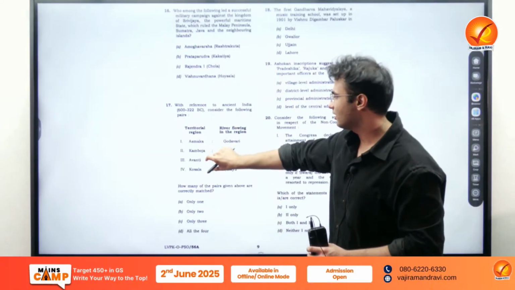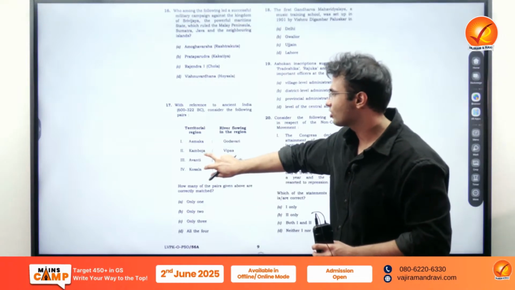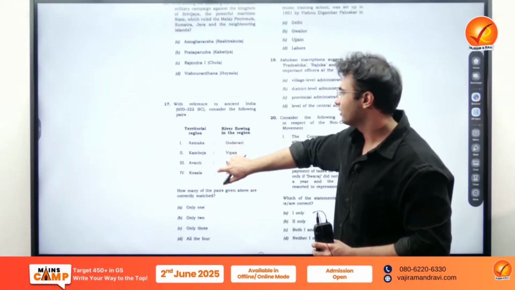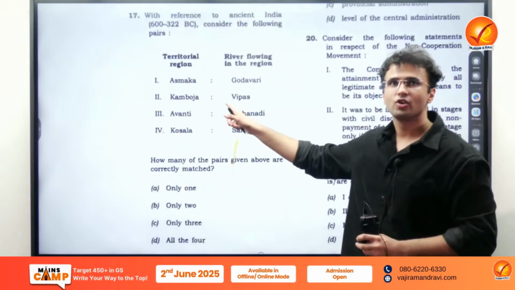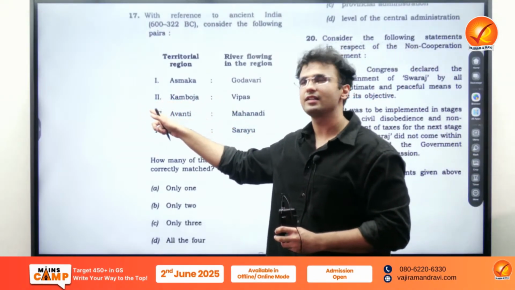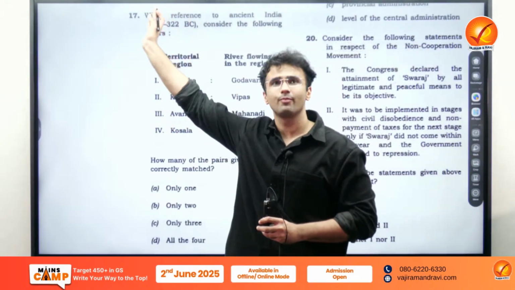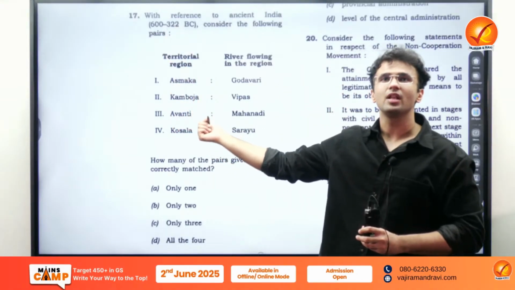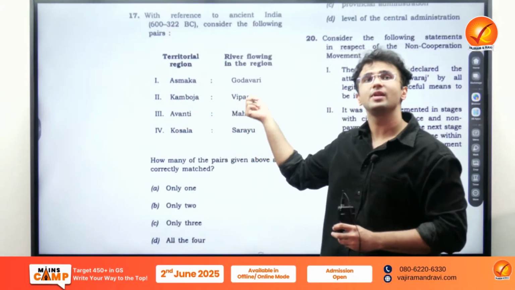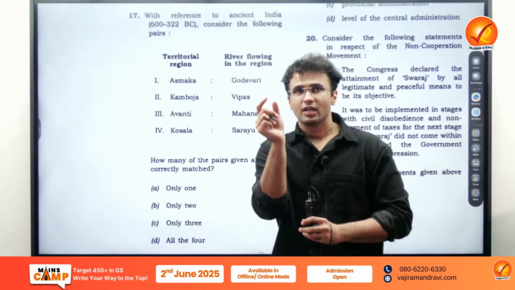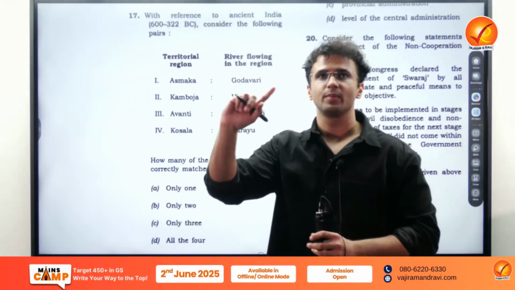Now, this question is a little tricky, because here the territorial regions and the rivers in those have been asked. If one would have identified that Cambodia is quite to the north, and the map is given in the Tamil Nadu NCERT also, the old Tamil Nadu book, and it actually passes the Beas river. So it is interlinking your Rigveda and the Mahajanapada period, right?